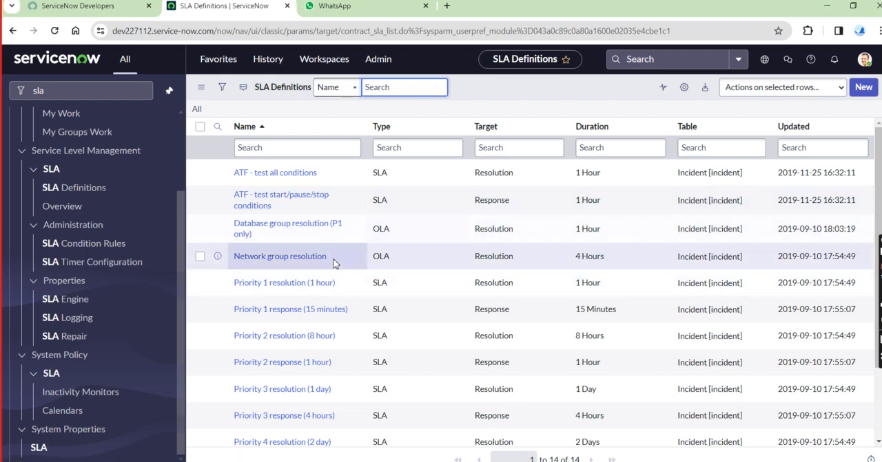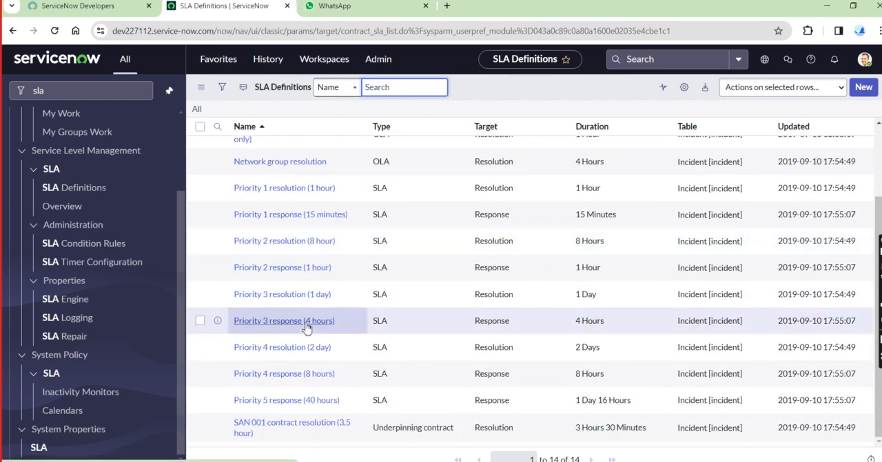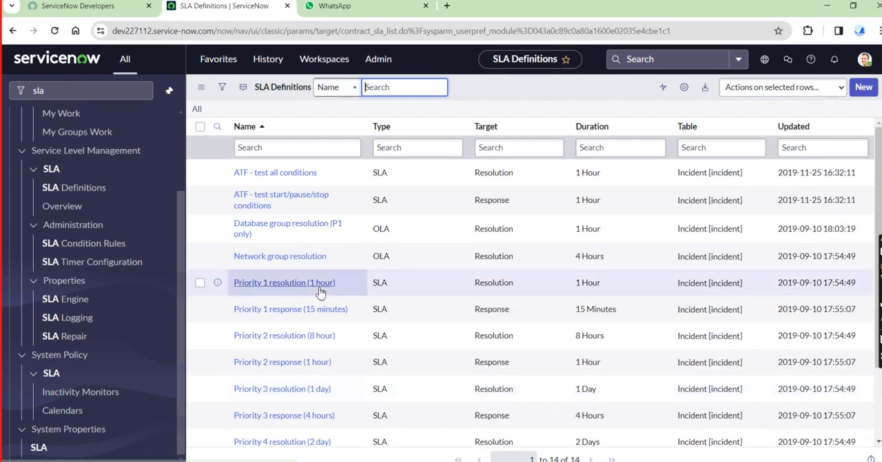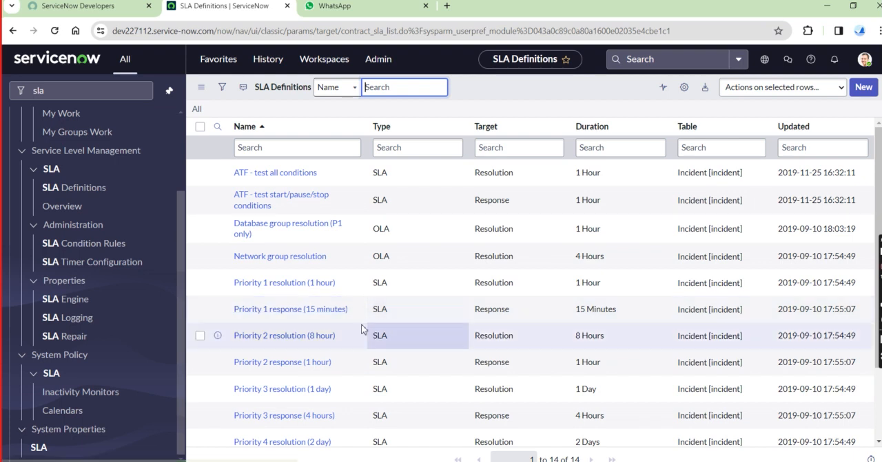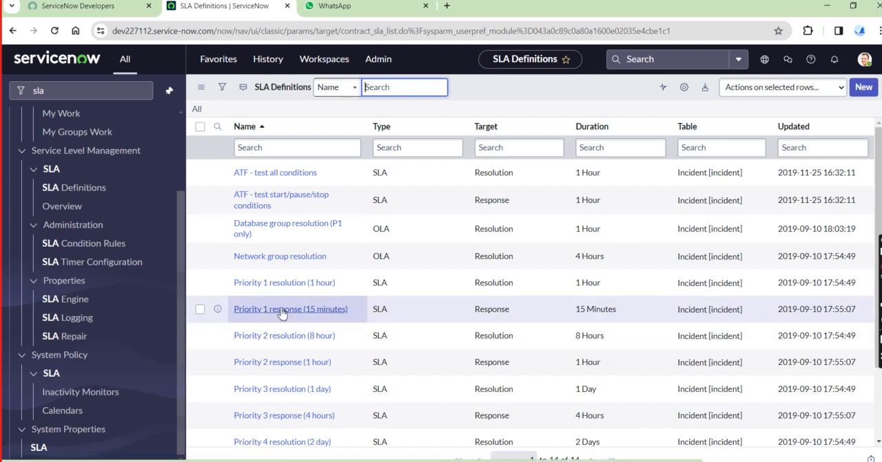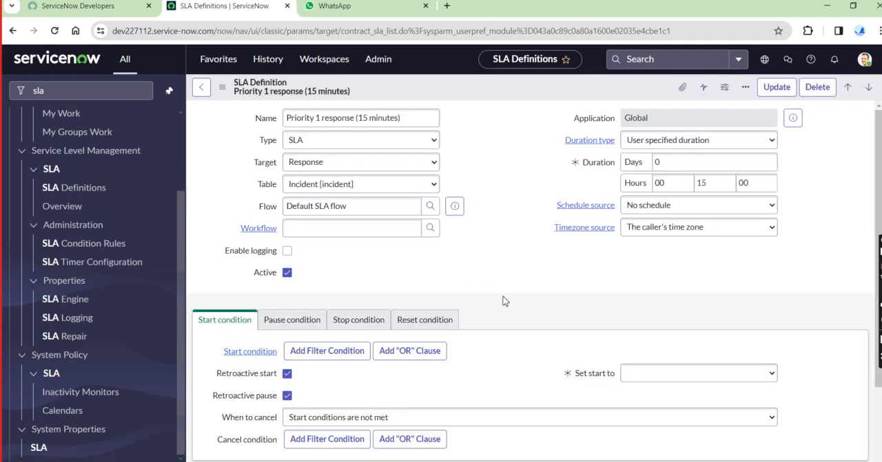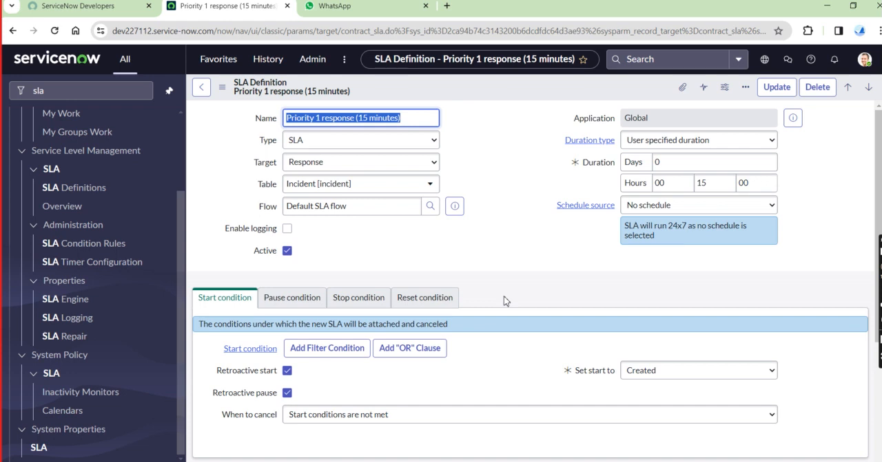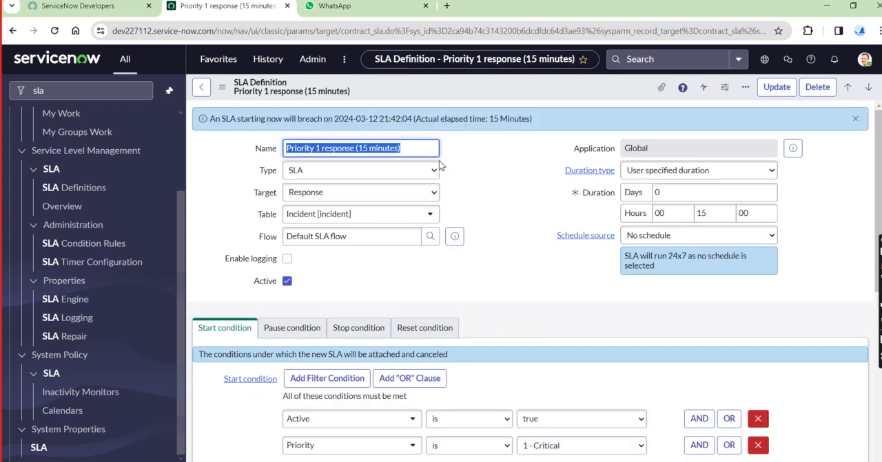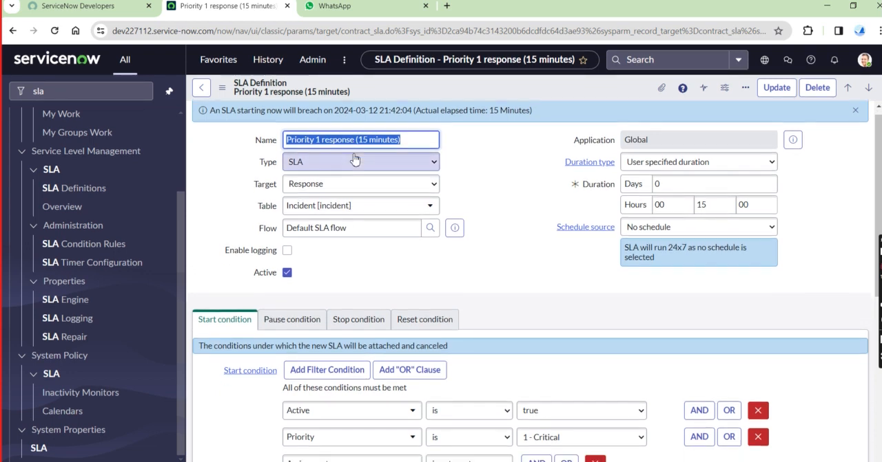Let me open one existing record here, the priority one response SLA. Just open the particular existing record. What type of details are there in our particular record? Just have a look here. So that is the name of the SLA, priority one response SLA.